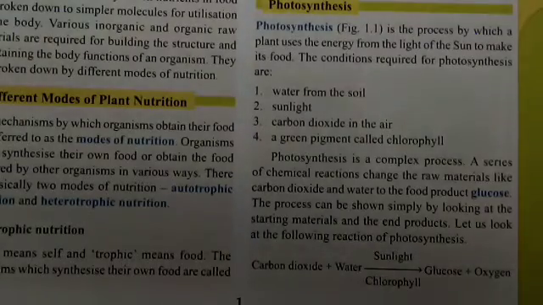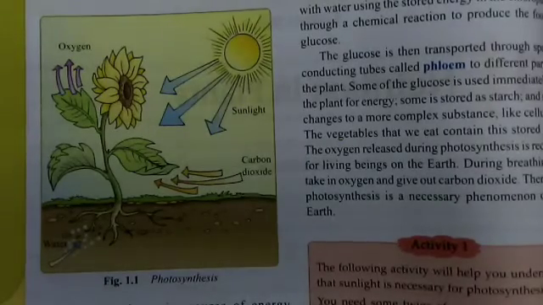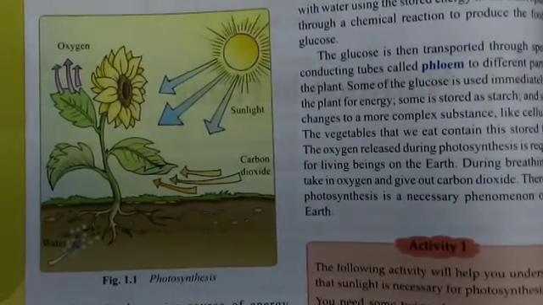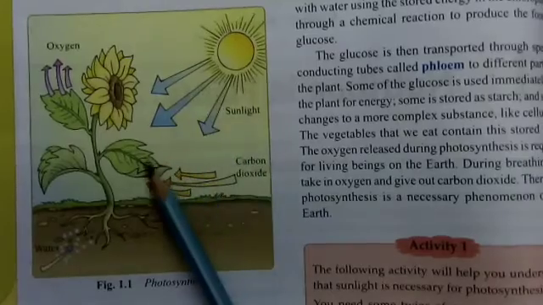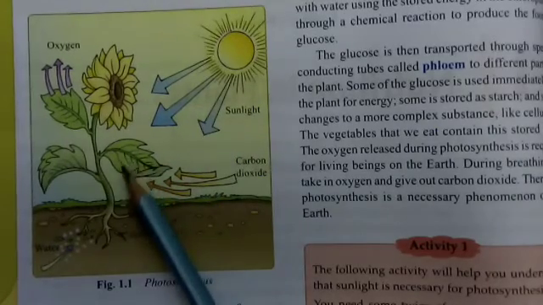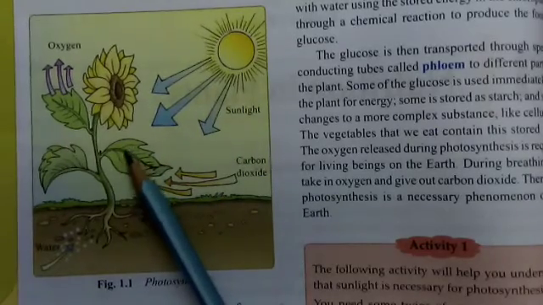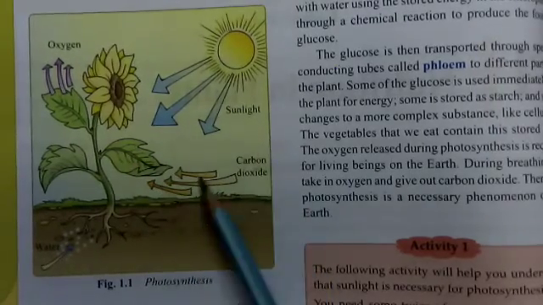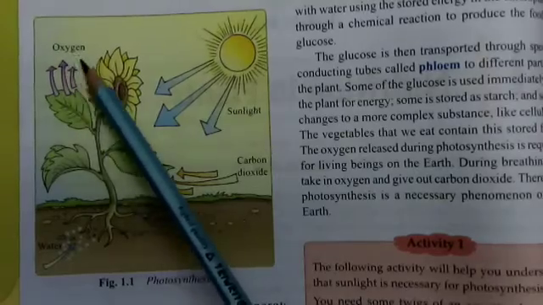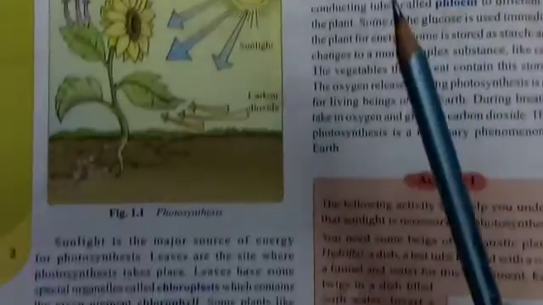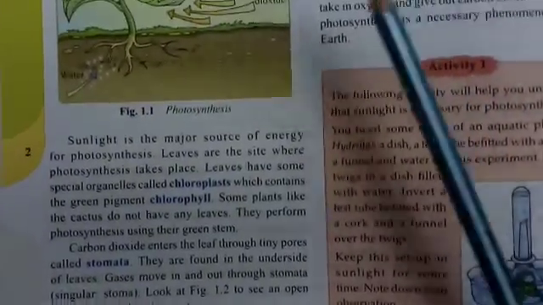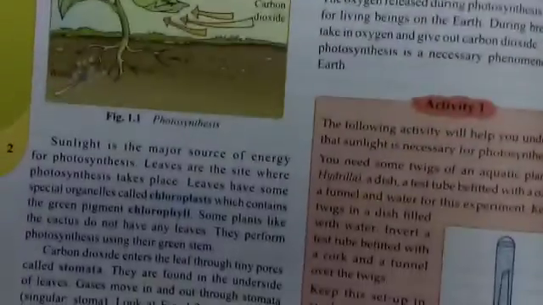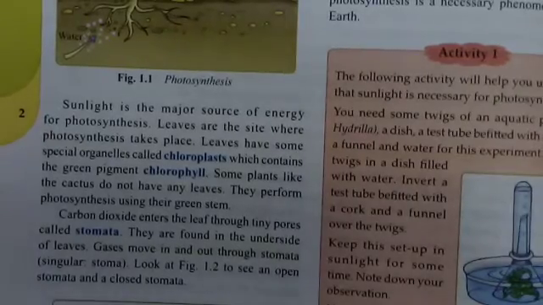Here is a beautiful picture in which sunlight falls on the leaves of plants. In the presence of chlorophyll, which is present in the leaf, plants synthesize their own food. Carbon dioxide is used for this purpose, and as a result oxygen is released and glucose is produced. So students, here is the sun. This sunlight is the major source of energy for photosynthesis.